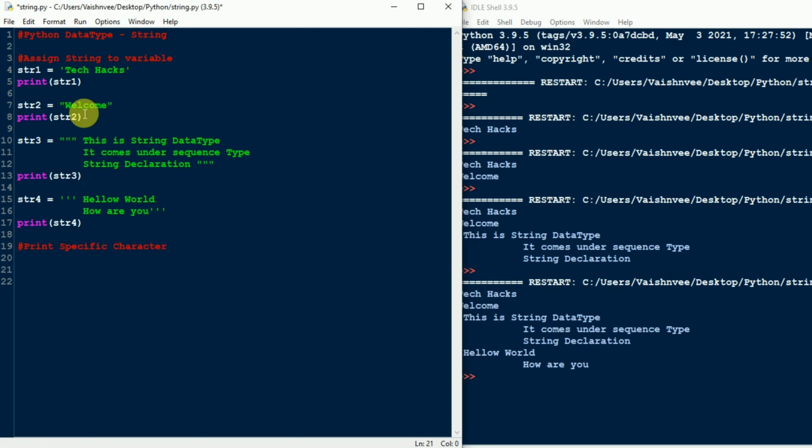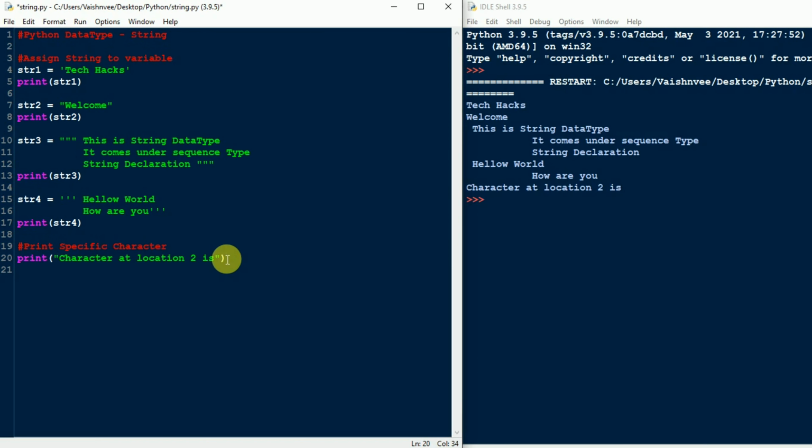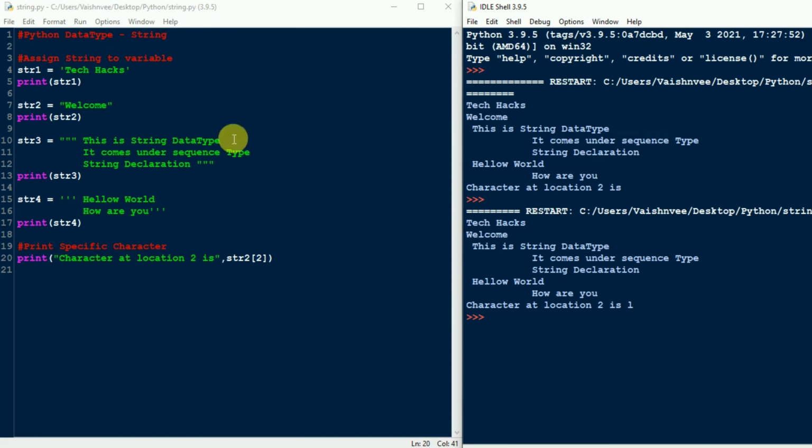Okay. So I want to print L from the welcome. Just write the string name str2, and under the square bracket just mention the location. The location is 2, and run the program. So in this way you can print the specific character from this string.